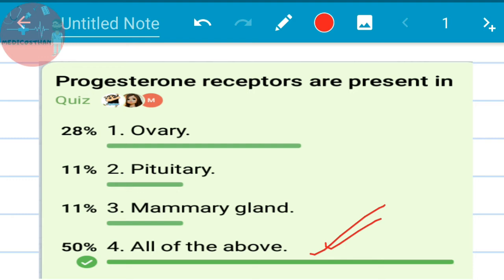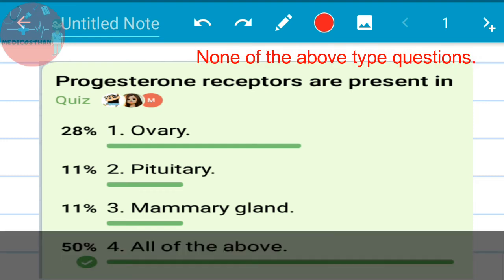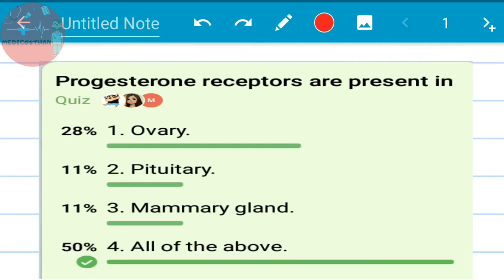The same formula or the same concept you can also apply if you get a question where the fourth option is none of the above. In this question it is given all of the above. Suppose you get a question where the fourth option is given as none of the above. In that case also you can use this formula to rule out other options and to guess the right one. In this kind of question you can easily guess. So this is the second scenario.